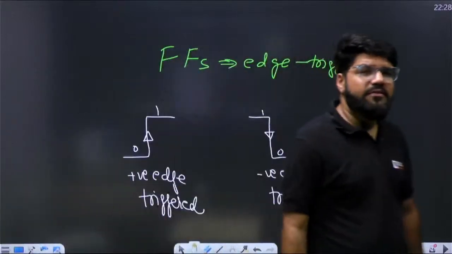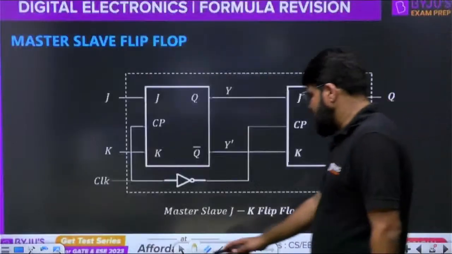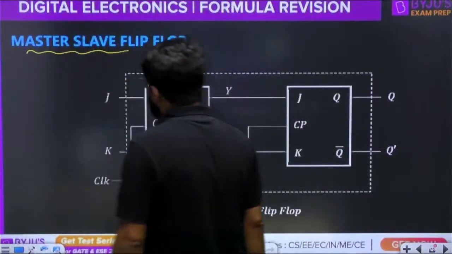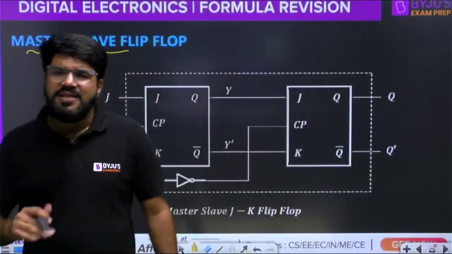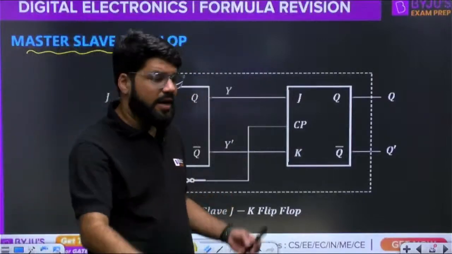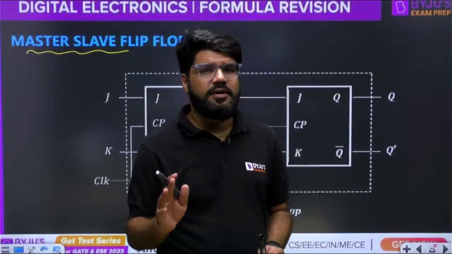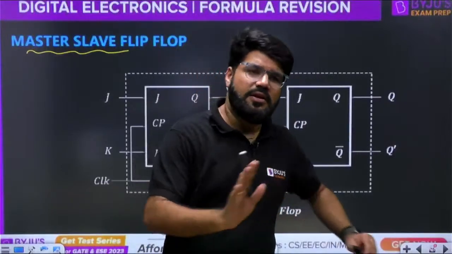One way of designing this flip-flop is the master-slave configuration. This is the master-slave JK flip-flop. Just for completion of notes I am showing it, but how it actually becomes an edge-triggered device, I have taken a detailed session on it. Right now, derivation, no time.